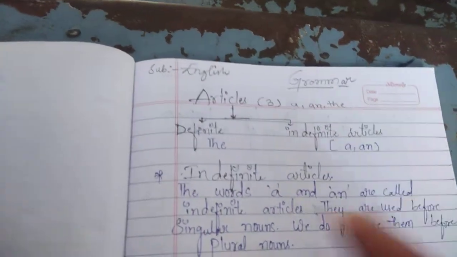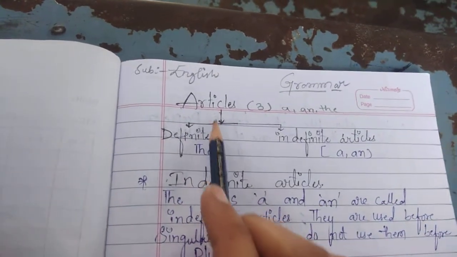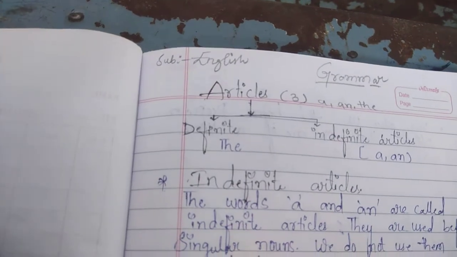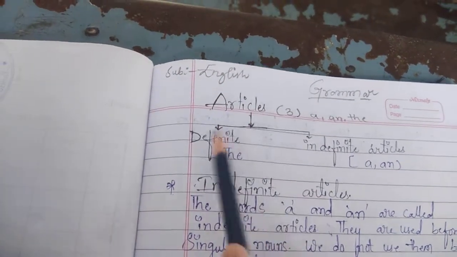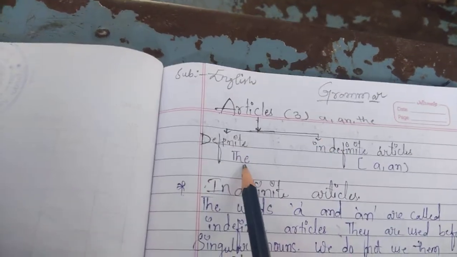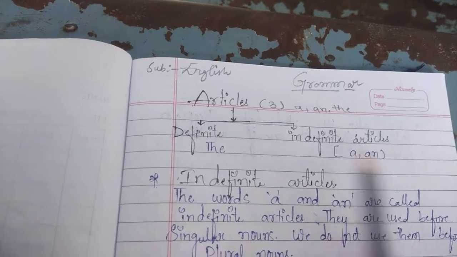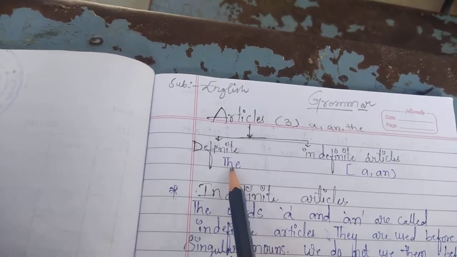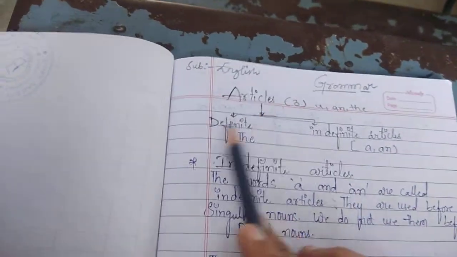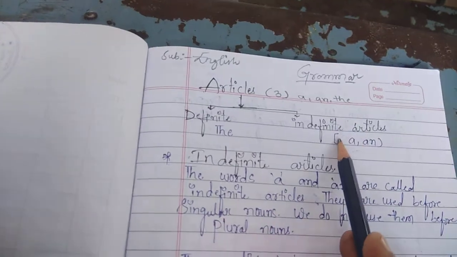Three articles are there. So articles may be divided into two types. What are they? Definite article and indefinite article. The is the definite article, and the indefinite articles are a or an. So how many articles are there here? 1, 2, 3. Okay, three articles are there. What is a definite and what is an indefinite article?